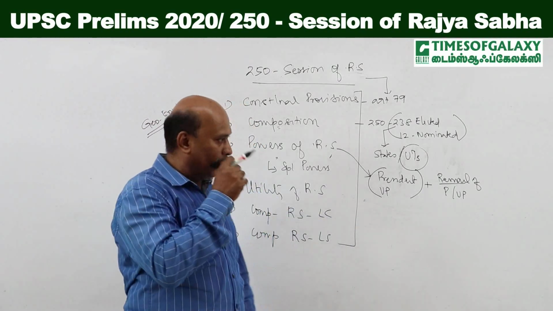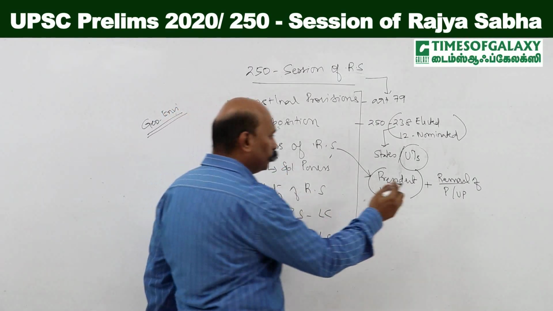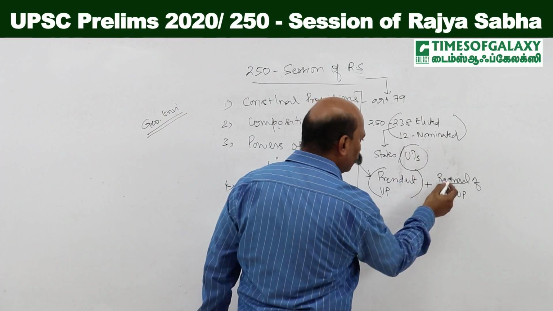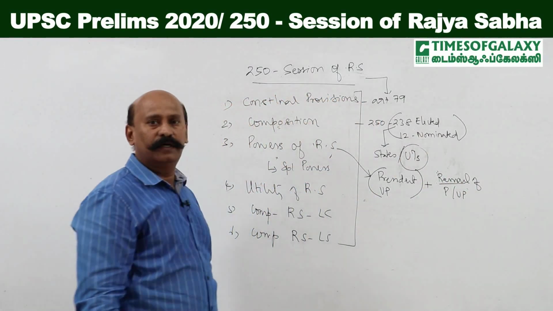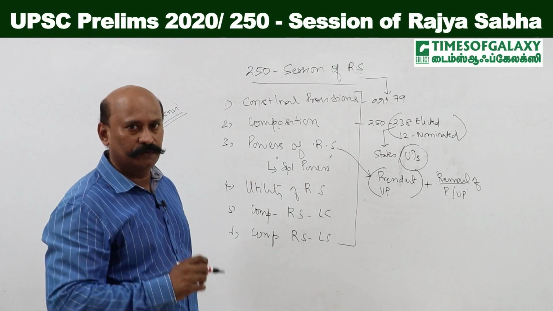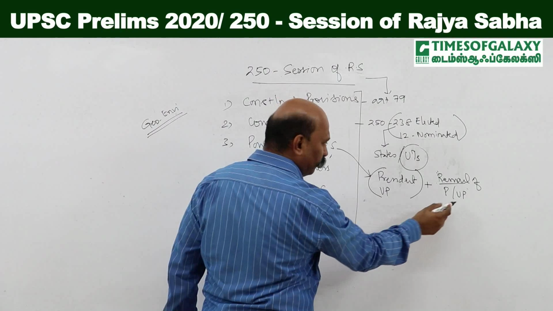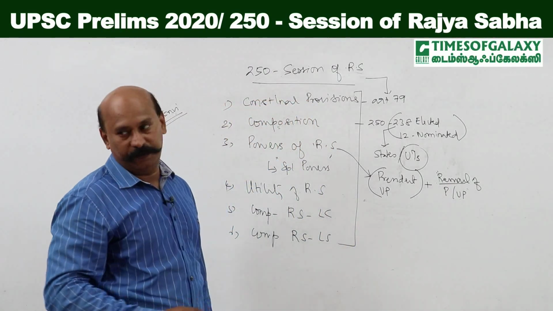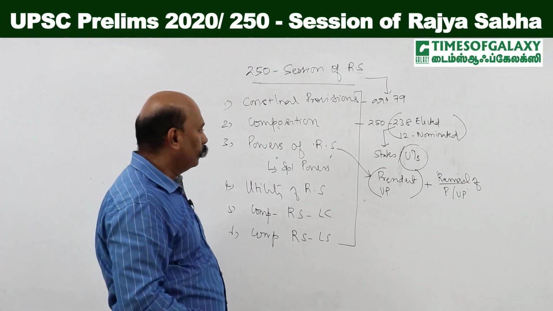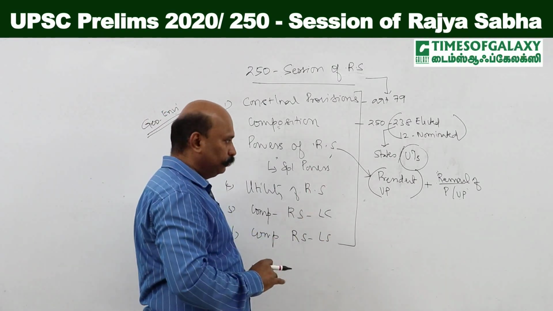Alright? Then, in the impeachment of the President, the nominated members take part, but they don't take part in the election to the office of the President. Whereas the members of Rajya Sabha, both elected and nominated, will take part in the election and the removal of the Vice President. Alright? Fine. You take this as an important thing.